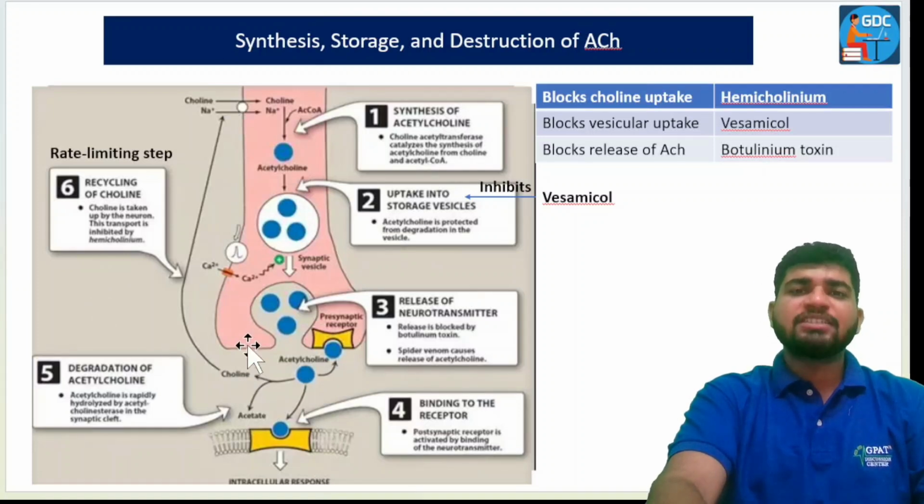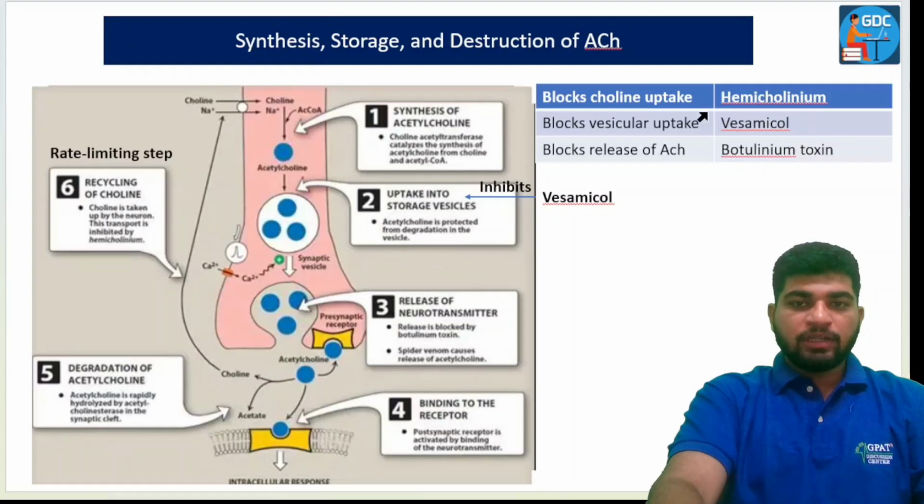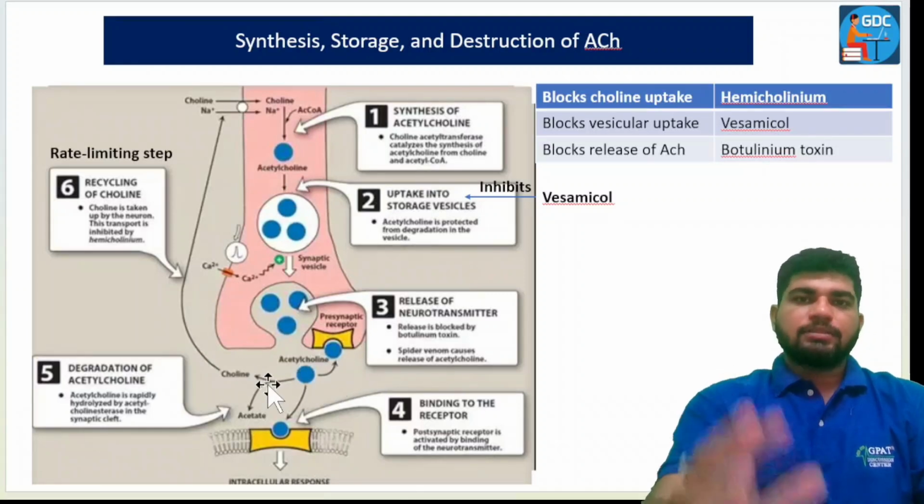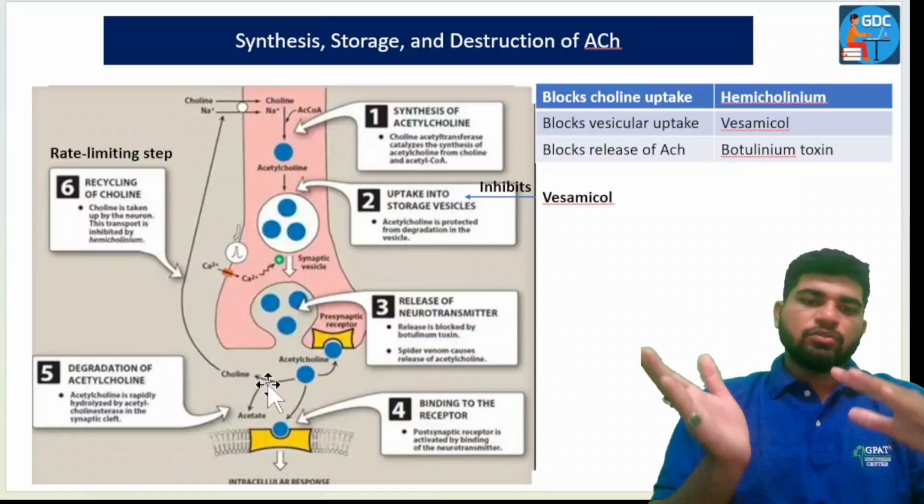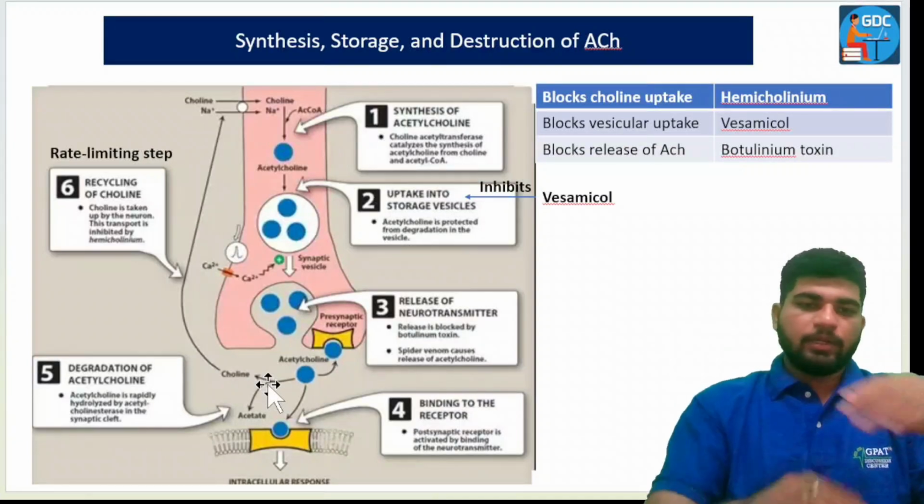This is very important and is asked in various exams: what does hemicholinium do in the synthesis, storage, and destruction of acetylcholine? It blocks the choline uptake into the axonal membrane. Now acetylcholine is hydrolyzed into the choline part and the acetate part.